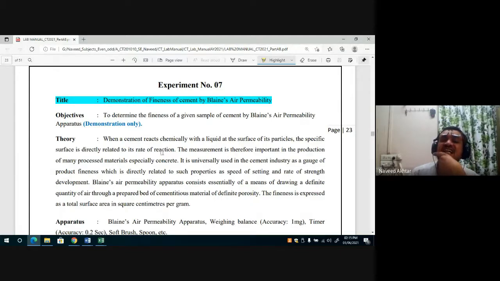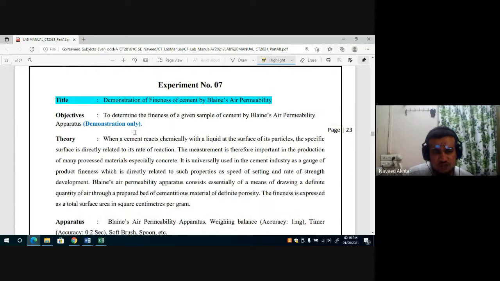So today's experiment, we will see the demonstration of fineness of cement by the Blaine air permeability apparatus. Before the fineness of cement, we did practical number 1 for dry sieving, but this test is just for demo. You have included it in your manual, prepared by me, as experiment number 7, and we will see the demo video and discuss.